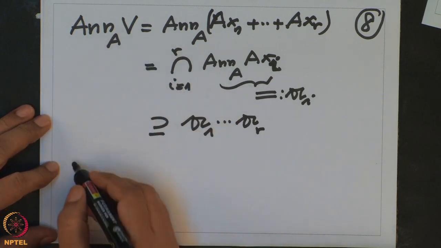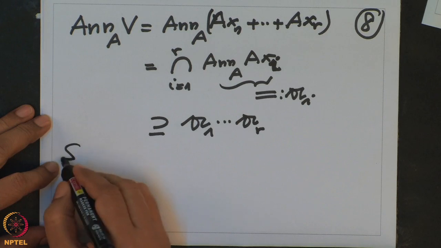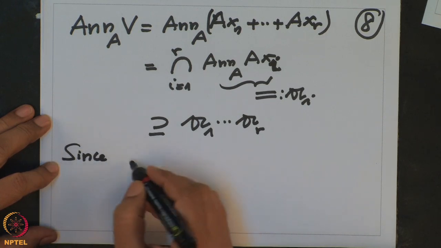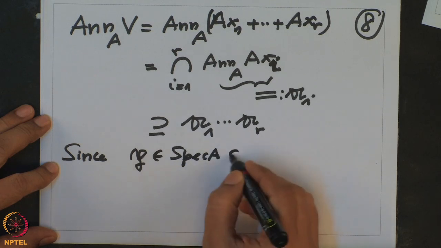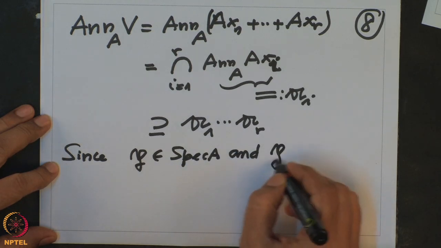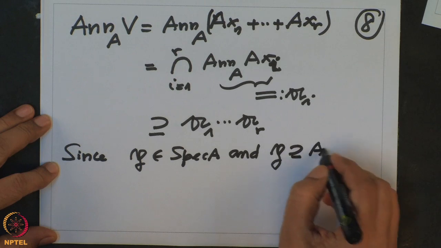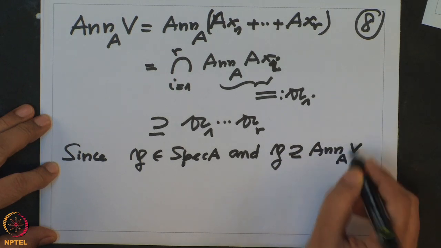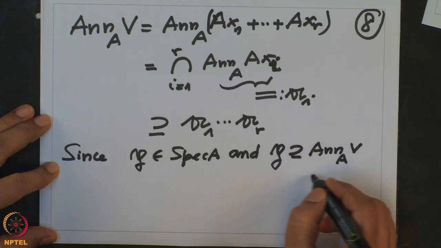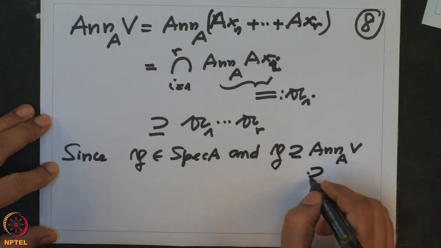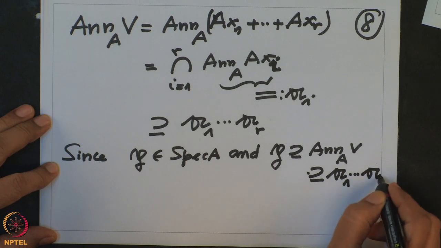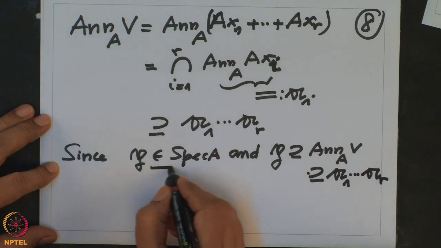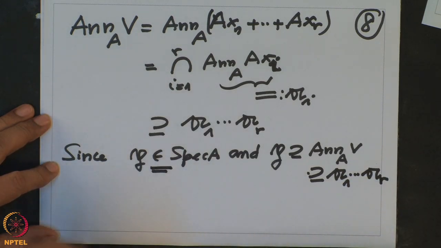And now we are given P. So since P is a prime ideal and P contains the annihilator of V, which contains the product, and because it is a prime ideal, therefore it will contain one of them.